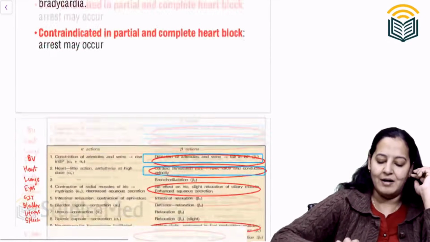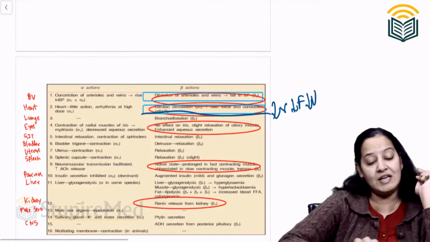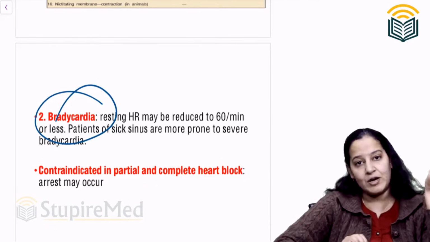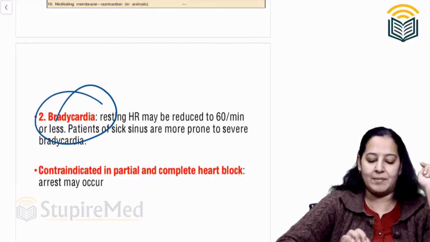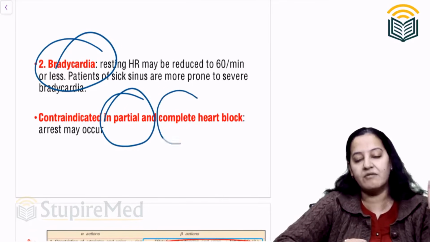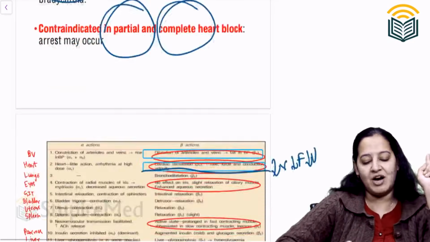Second is bradycardia because they are decreasing rate, force and velocity. So they can cause severe bradycardia sometimes. Those who have less heart rate already, don't give beta blocker to them. If you are giving in partial heart block, the patient can convert into complete heart block. So don't give beta blocker to any patient with partial heart block.